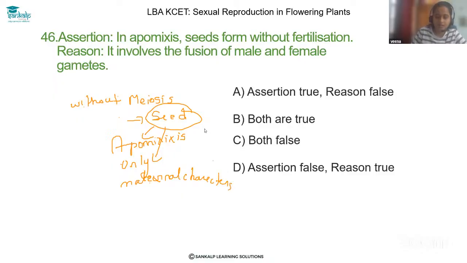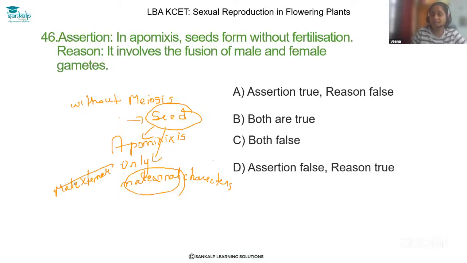So the seed will have only maternal characters. It resembles only the mother. And then the reason: it involves the fusion of male and female gametes. Is that true, dear student? Apomixis means there is no fertilization. That means there is no fusion of male and female gametes.